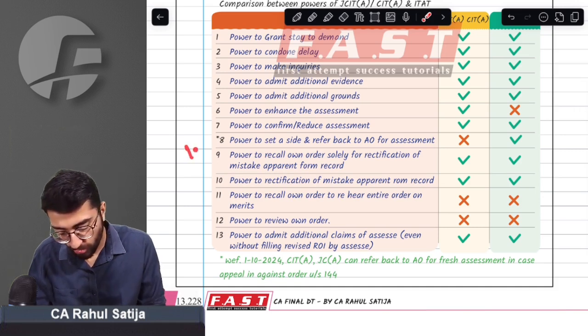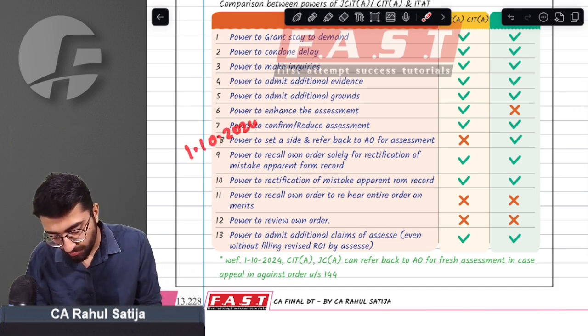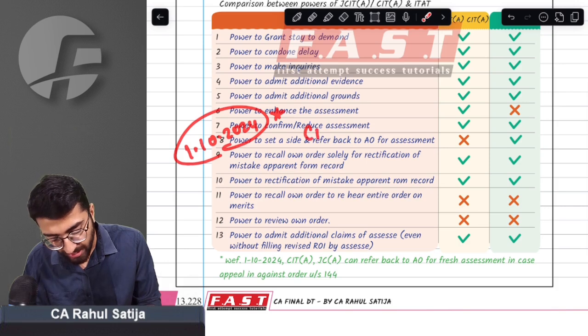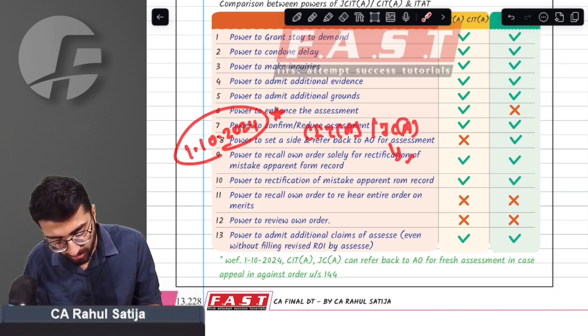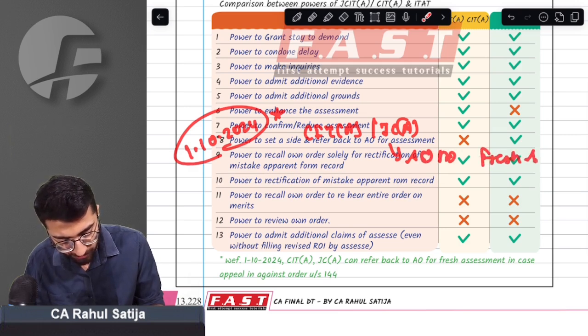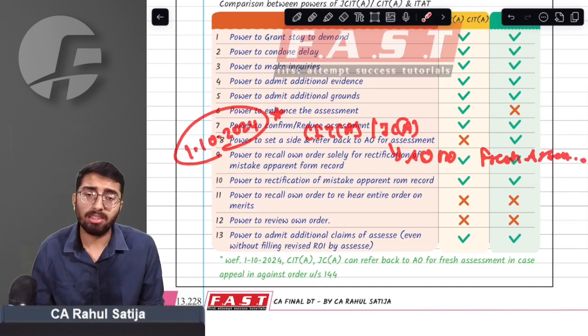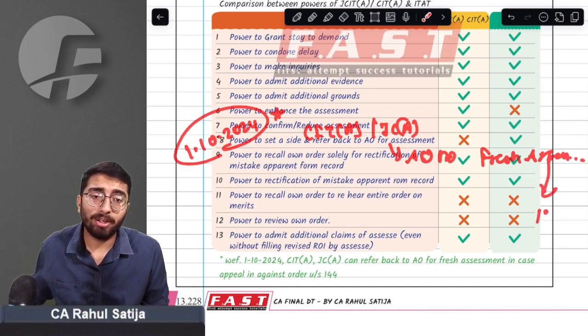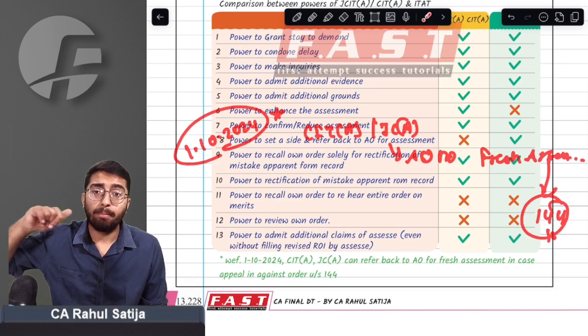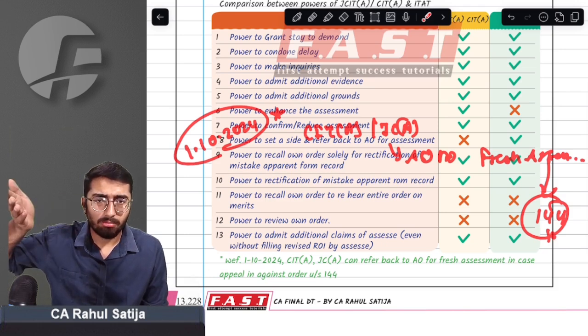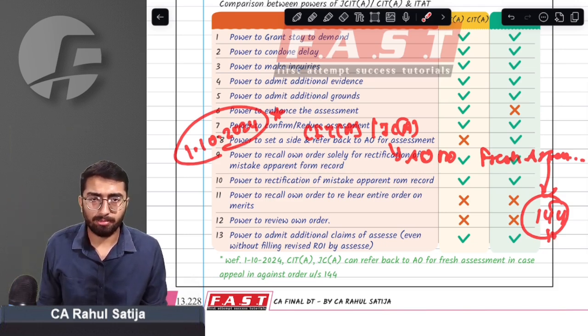But with effect from 1st October 2024, this power has been amended. Now CIT appeals or Joint Commissioner appeals can ask the assessing officer to do a fresh assessment, but only if it pertains to an order under section 144. That means if the order is regarding best judgment assessment.